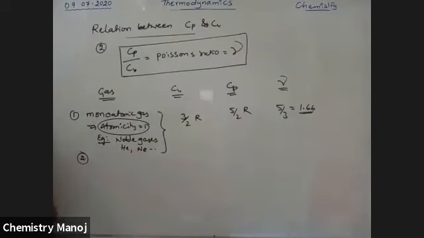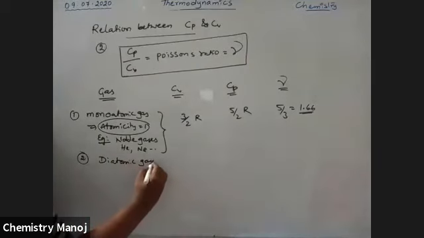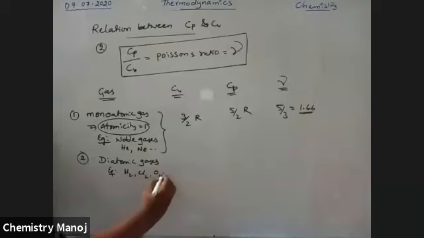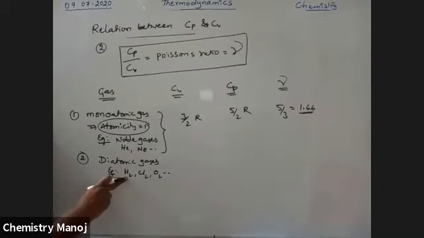Second one, for diatomic gases. For diatomic gases, examples are hydrogen, chlorine, O2 like this. One molecule contains two atoms, two hydrogen atoms, two chlorine atoms. That is atomicity 2 only.